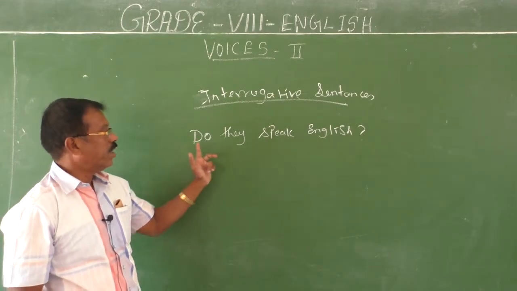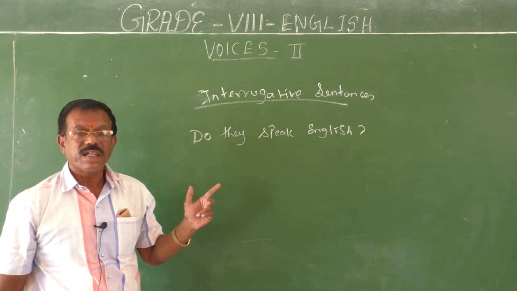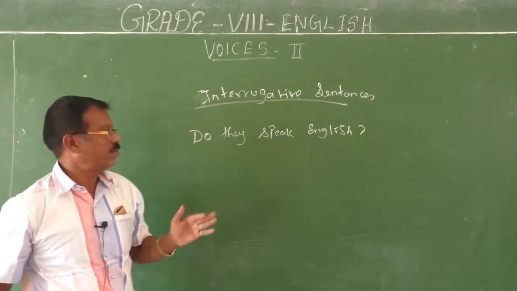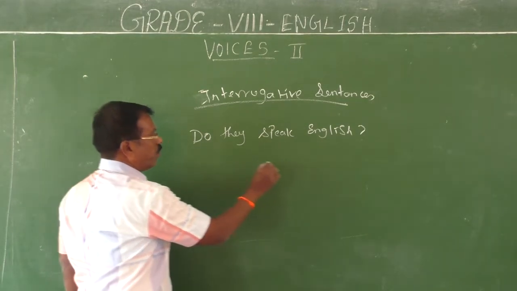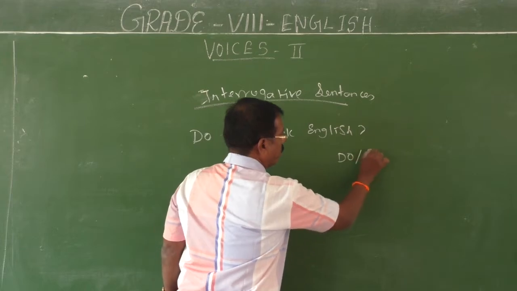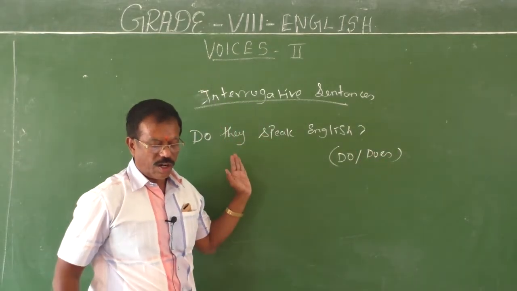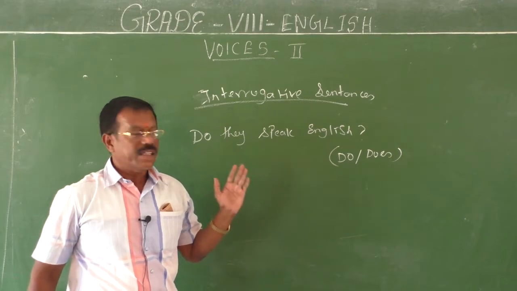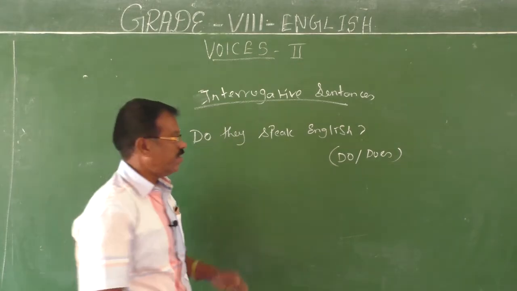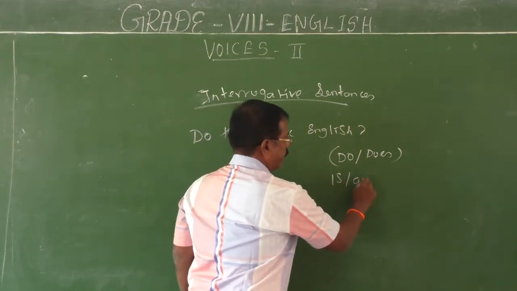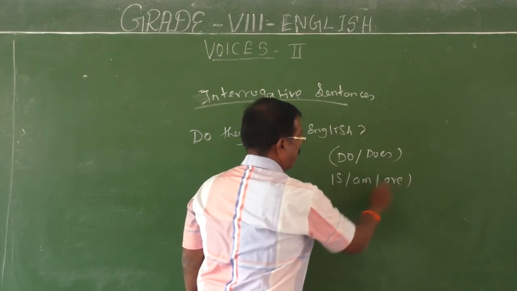Okay. To begin with, do they speak English? How can you change this sentence into passive? See, when you have do or does in a sentence, these do or does should be changed into is, am, or are in the passive form.